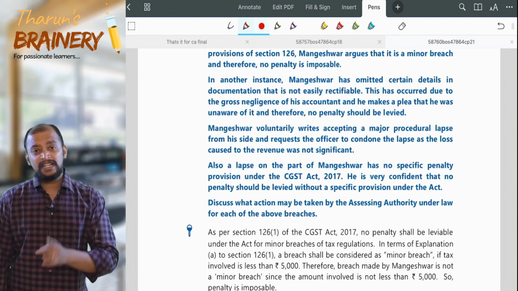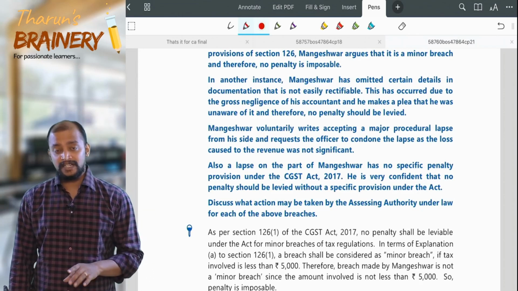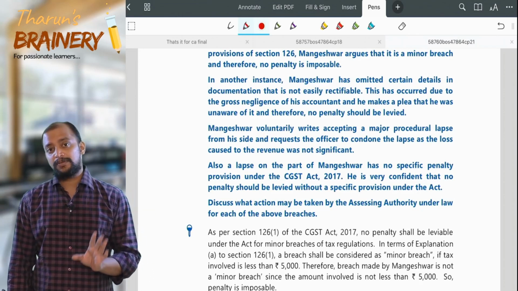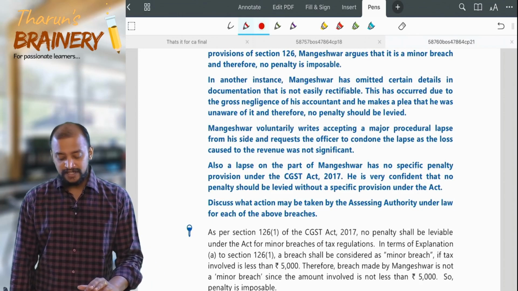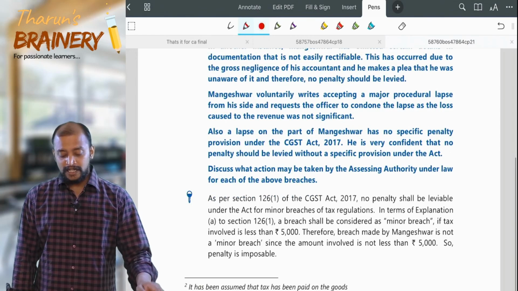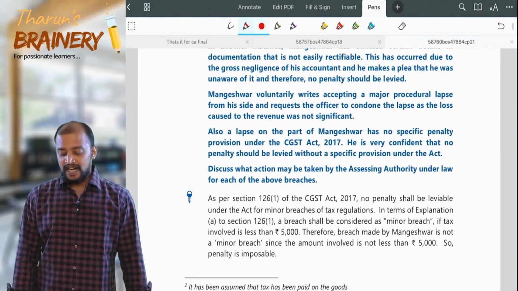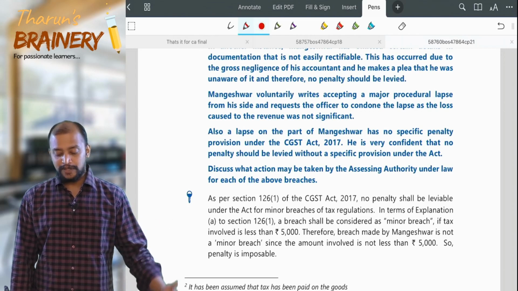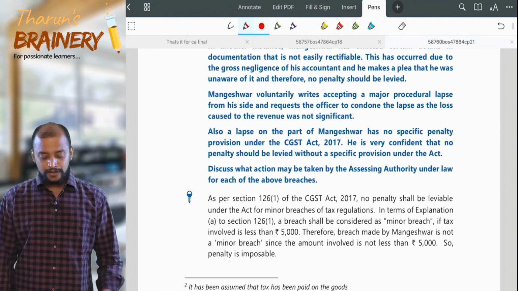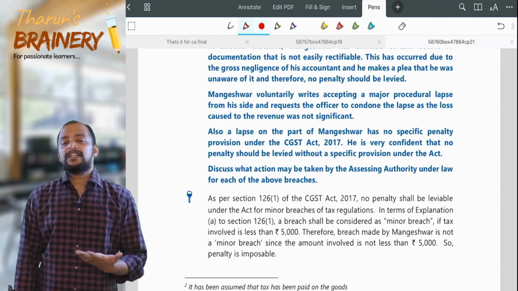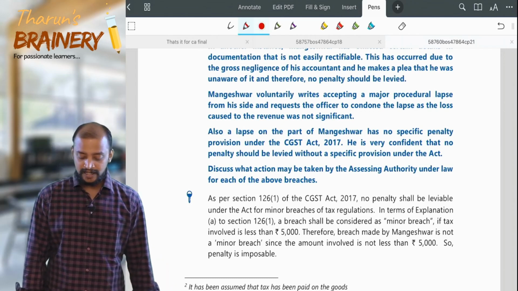False. See, penalty will not be levied if it is rectifiable and not on account of gross negligence, but here it is not rectifiable and that is because of gross negligence, so therefore penalty will be levied. Mangeshwar voluntarily writes accepting a major procedural lapse from his side and requests the officer to condone the lapse as the loss caused to revenue was not significant. So he is coming forward and therefore that may be considered as one of the factors for reducing the penalty.